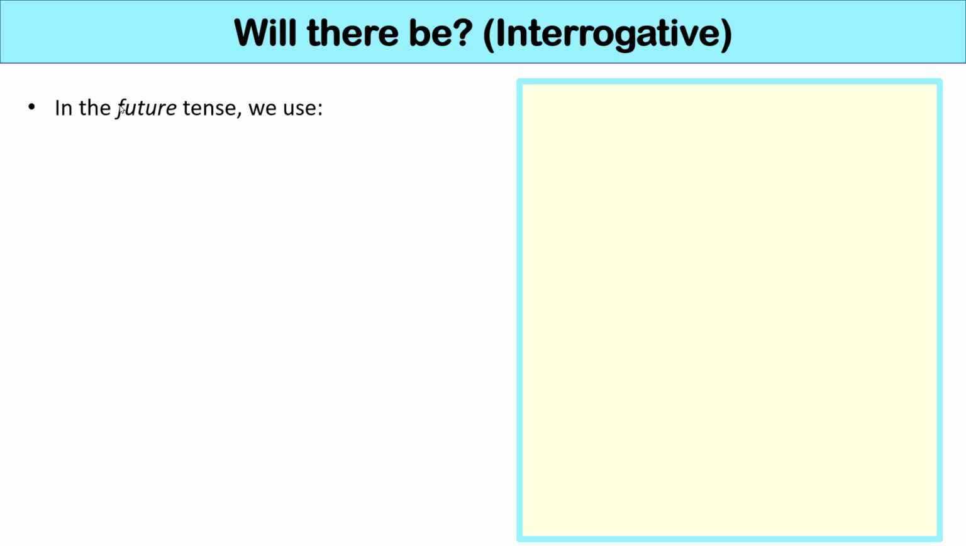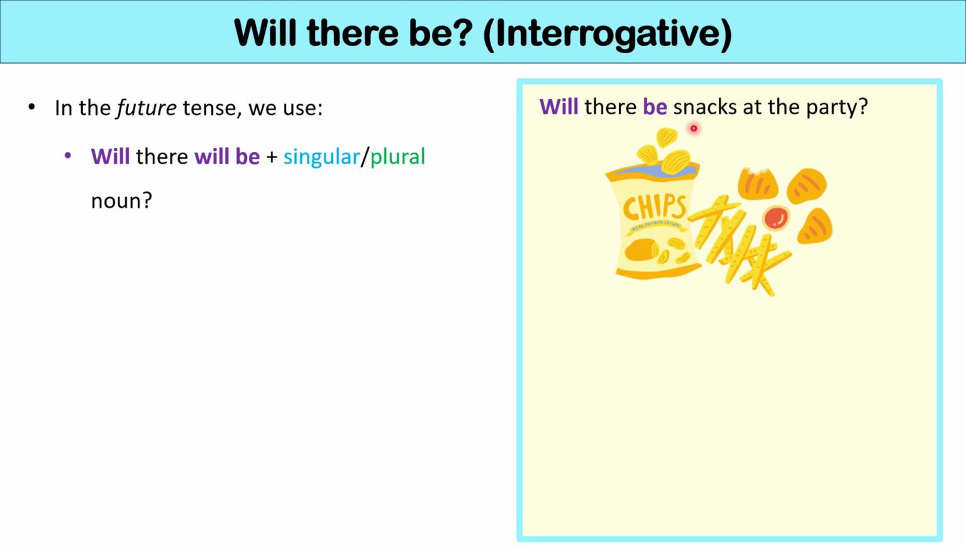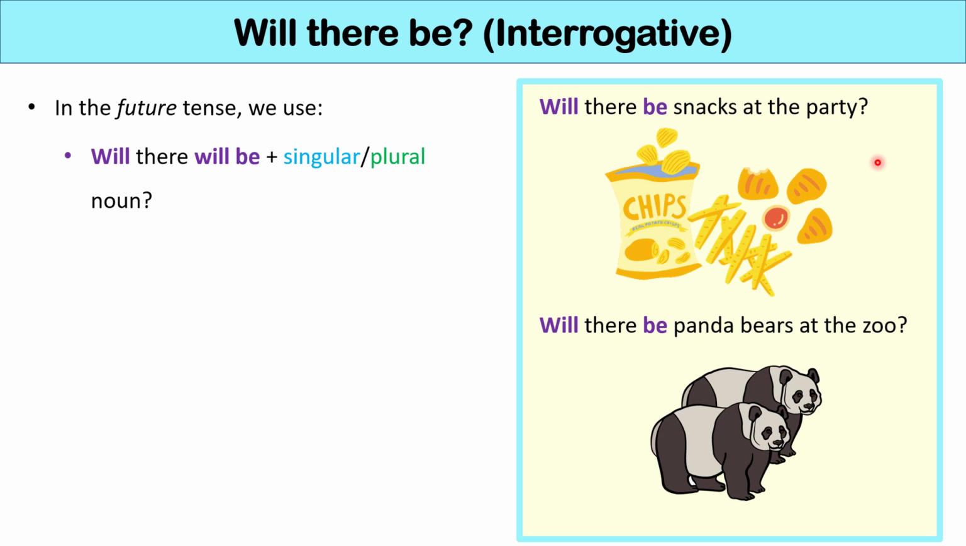Now, how do we ask questions? We don't say is there or are there if we're asking about the future. We say, will there be? Will there be plus a singular or plural noun. For example, will there be snacks at the party? Will there be panda bears at the zoo?